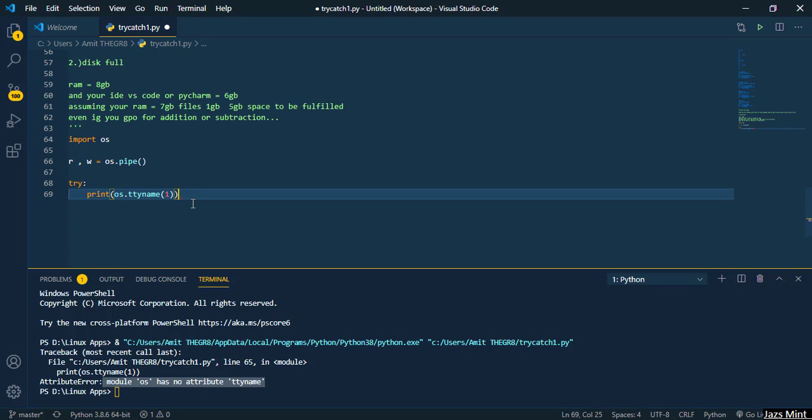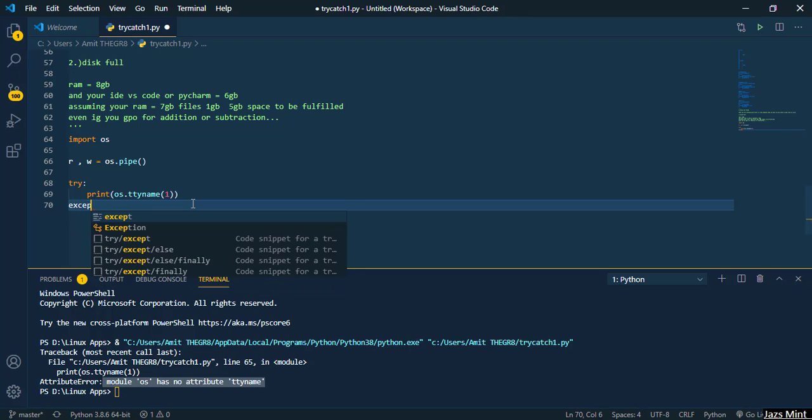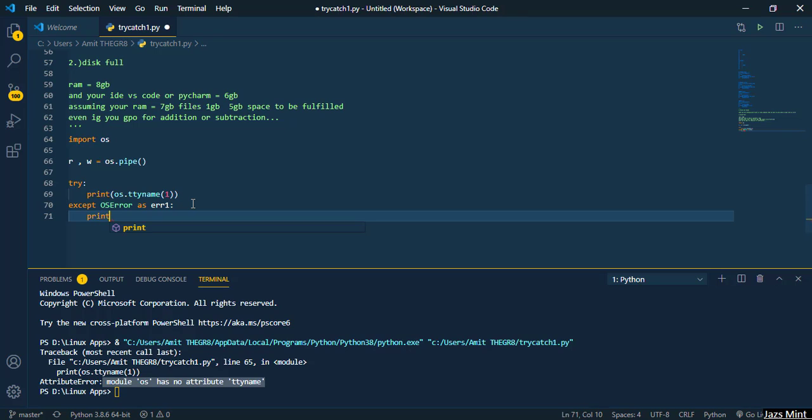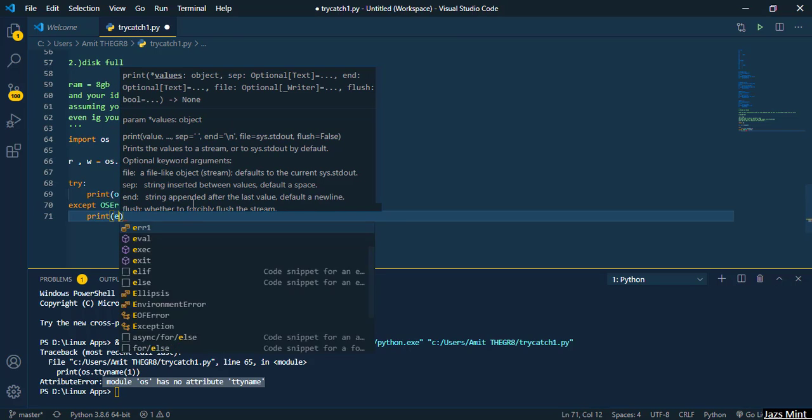Now we will go to the except part, and we'll make sure to check for the OS error as ERR1, let us suppose. Okay, so we'll print this one as ERR1.